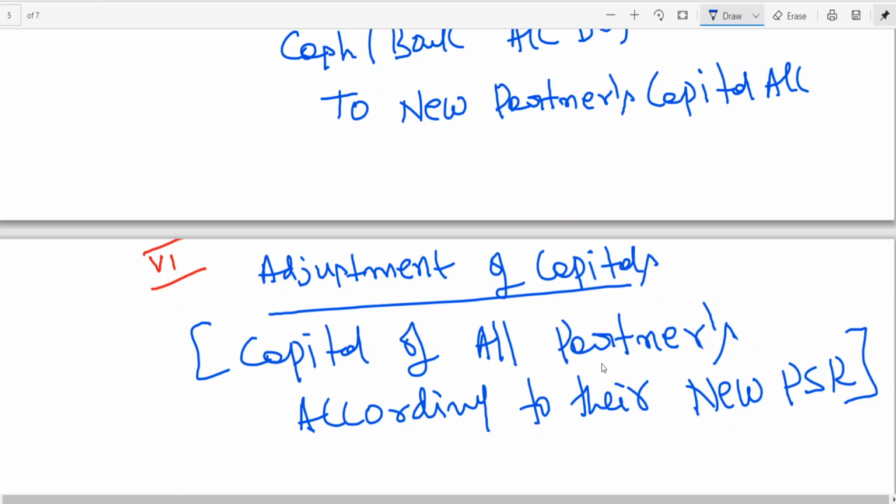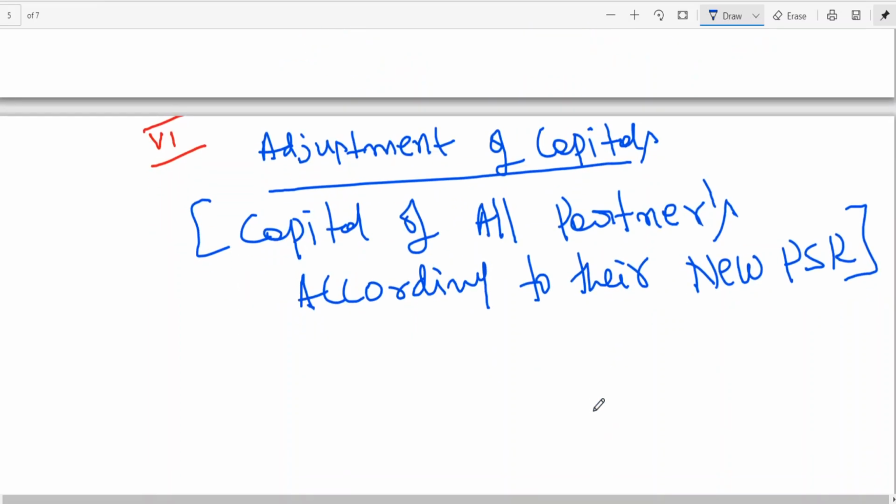Adjustment of capitals, capital of all partners according to their new profit sharing ratio. These things I will be explaining when we work out the problems, otherwise it will be confusing if I explain them here. When the situation comes, we discuss how to adjust the capitals. But I think this adjustment you may very rarely come across. But the first 5 are very, very important.